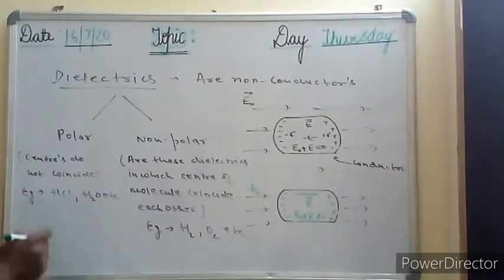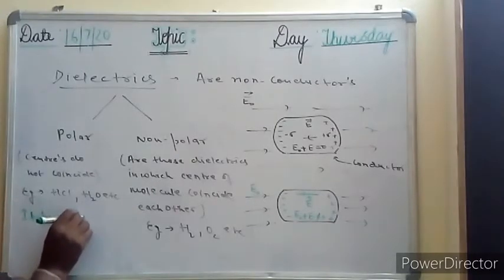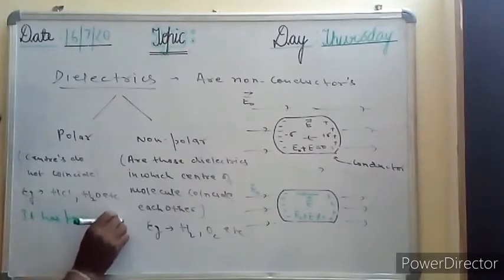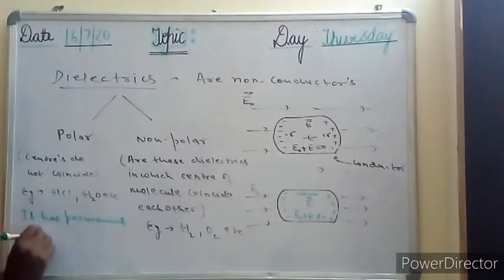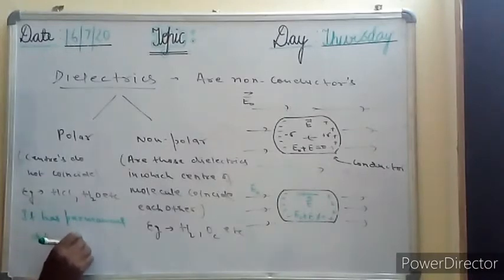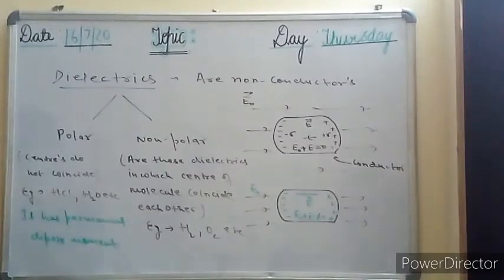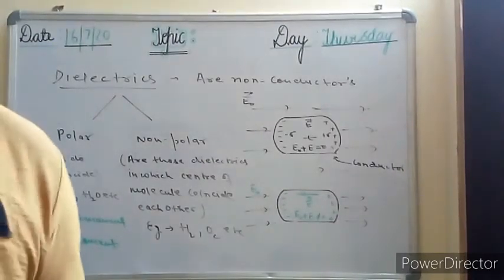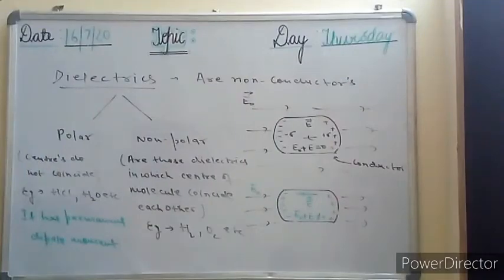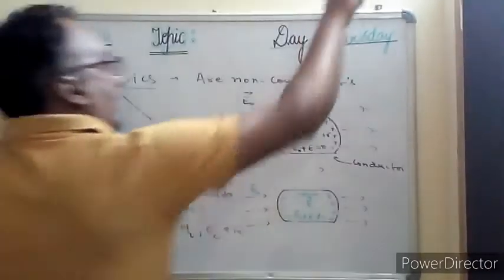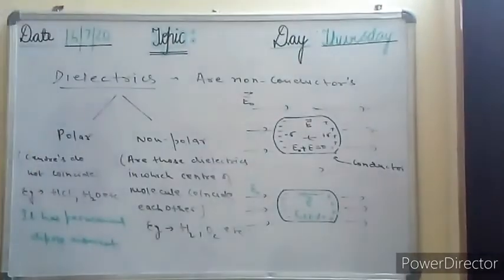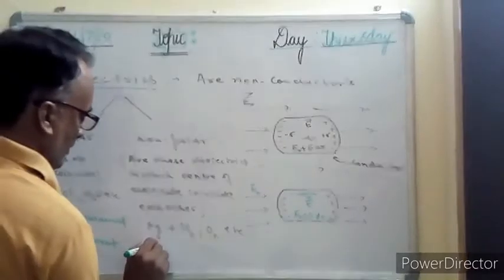One more thing is what? इसके अंदर permanent dipole moment होता है. It has permanent dipole moment. And the other one has no dipole moment.